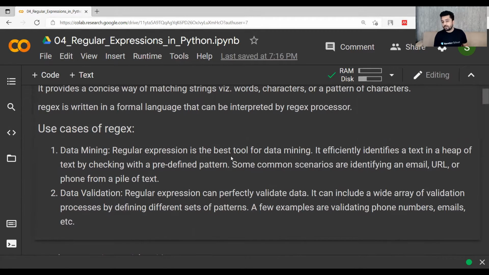Some common scenarios are identifying an email, URL, or even a phone number from a pile of text. And in terms of data validation, regular expressions can perfectly validate the data. It can include a wide array of validation processes by defining different sets of patterns. A few examples are validating phone numbers, emails, and many more things.